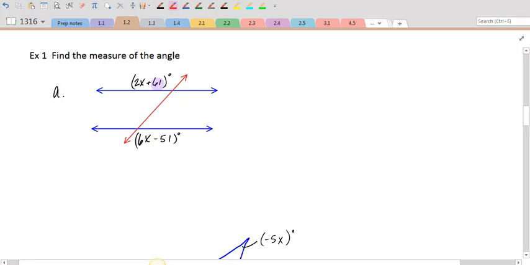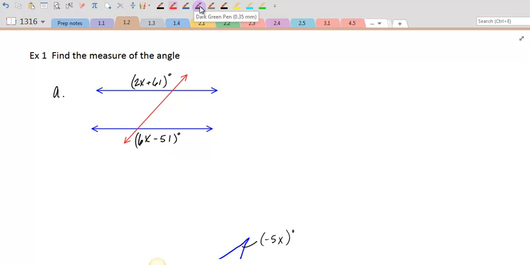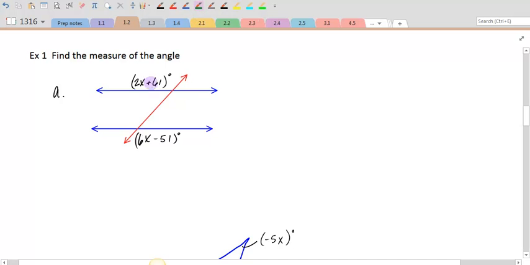Well, because these are alternate exterior angles, I know that they're equal, and therefore I can set both of these expressions equal to each other. So the first angle up here is 2x plus 61. That's going to equal the second angle down here, 6x minus 51, and we solve for x.